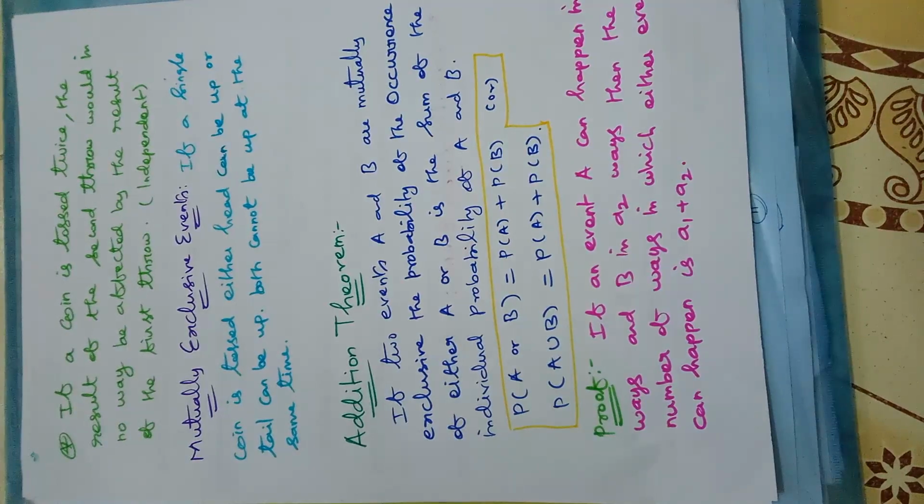So there are two events they are taking. One is A, another one B. There are how many ways A can happen? A1. A2 ways B can happen. Then the number of ways in which either event can happen is A1 plus A2, isn't it?